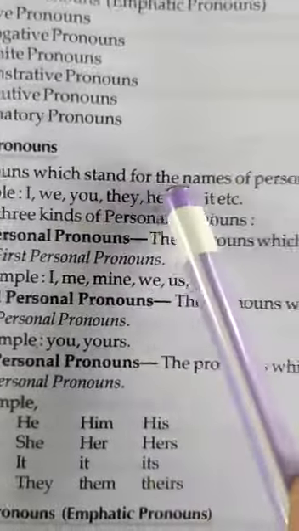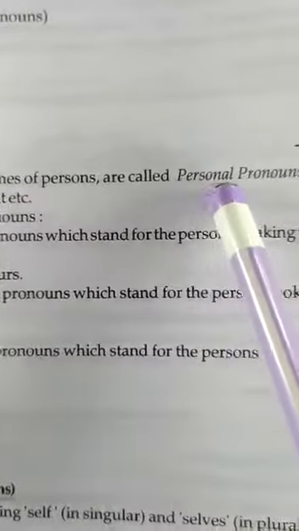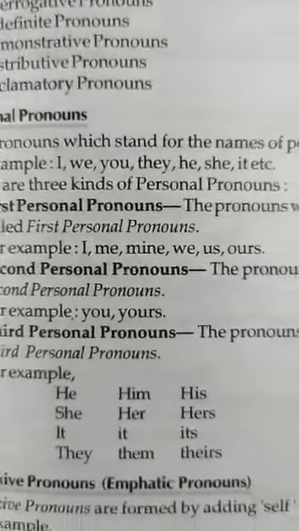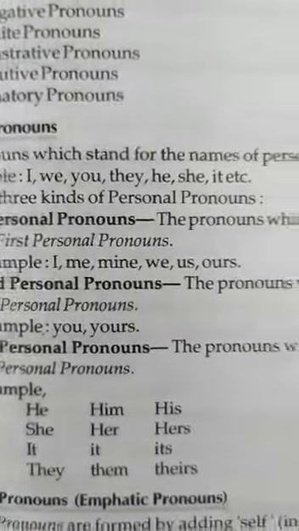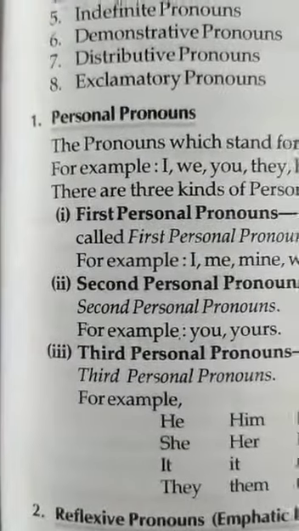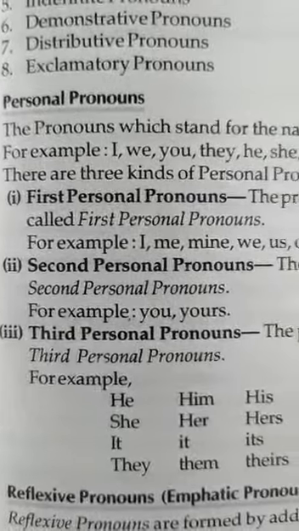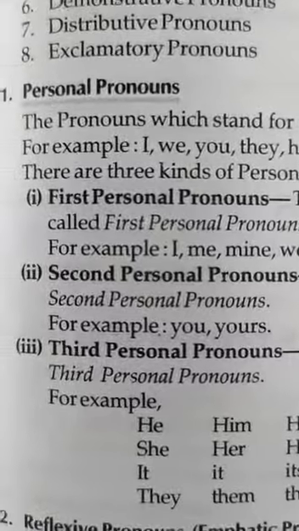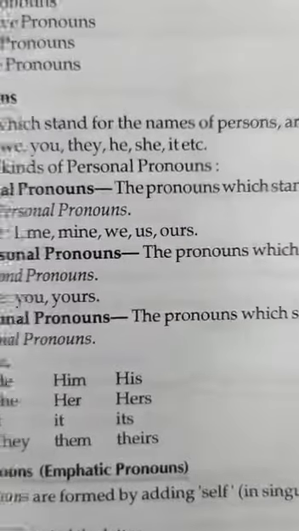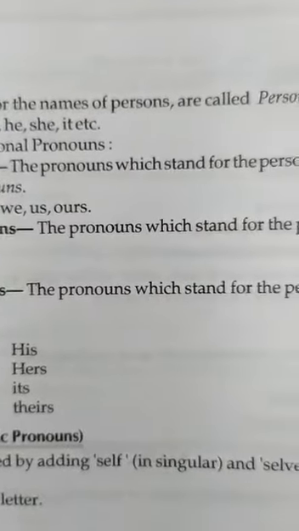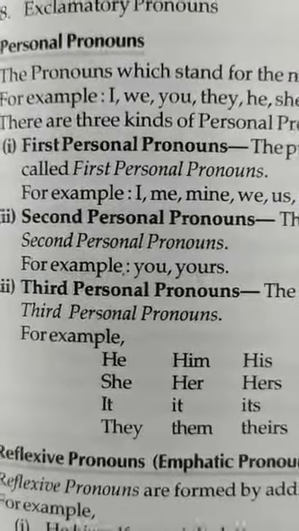The pronouns which stand for the names of persons are called personal pronouns. For example, I, we, you, they, he, she, etc. These are called personal pronouns. There are three kinds of personal pronouns. First personal pronouns. The pronouns which stand for the person speaking the sentence are called first personal pronouns.